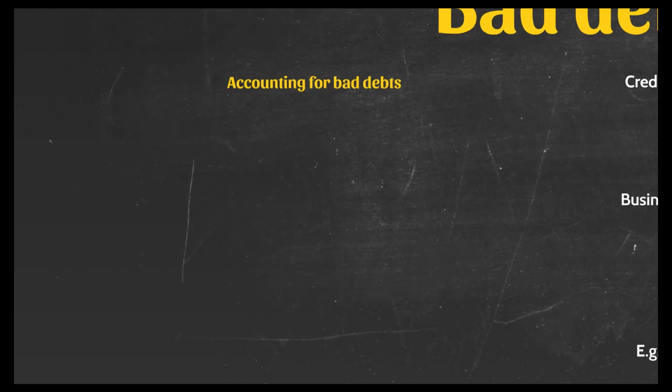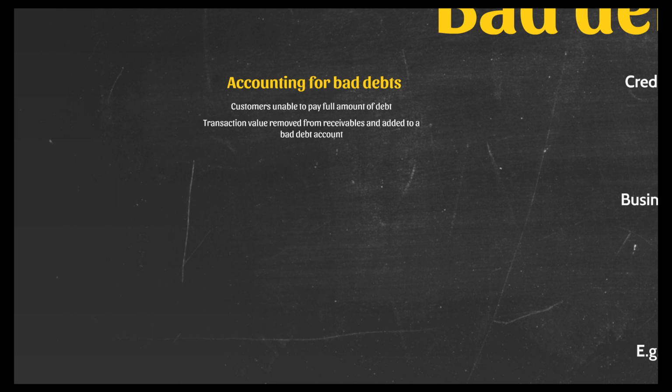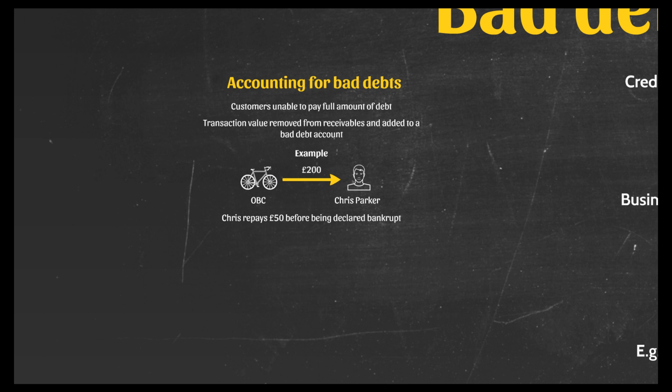So if a business becomes aware of the fact that a customer is unable to pay the full amount of debt that they owe to the business, the transaction value in question is removed from the receivables account and is added to a bad debt account. So let's have a look at an example to illustrate this point in a little bit more detail. So the online bike company, which is a company we've come across in a previous chapter, has sold a product to Chris Parker for £200. This sale is on a credit plan, and Chris manages to repay £50 of the sum owed, however is then declared bankrupt and is unable to repay the remaining £150.